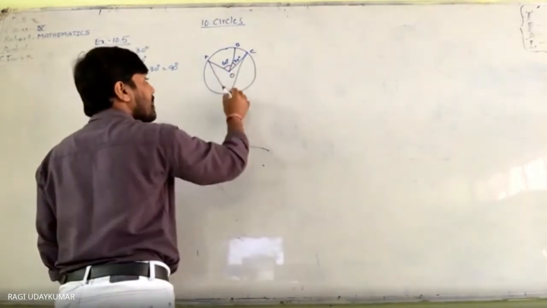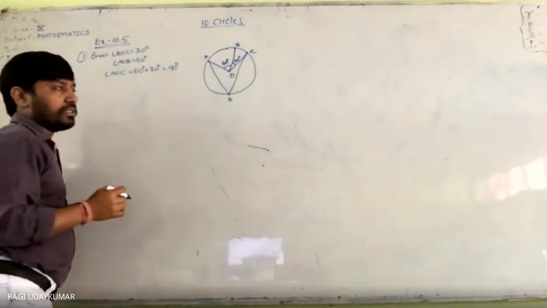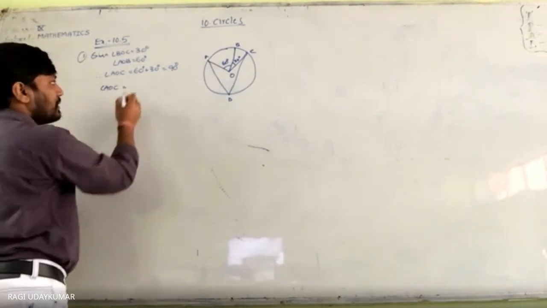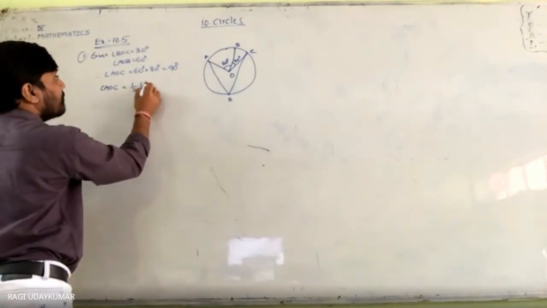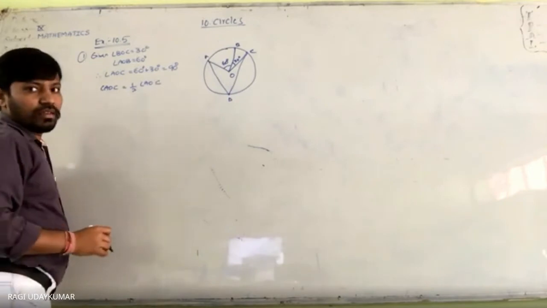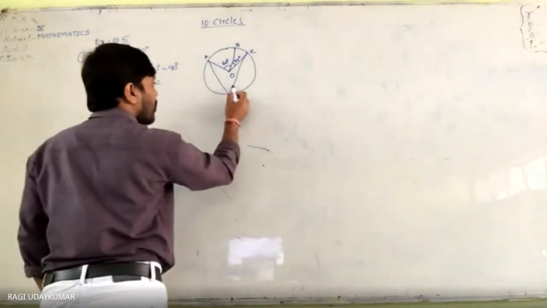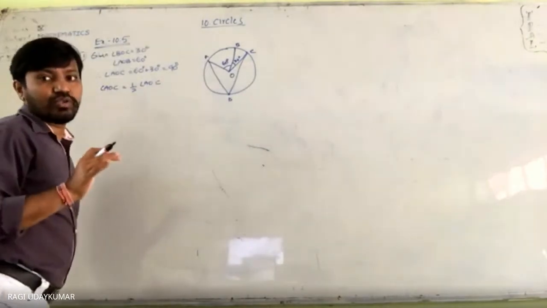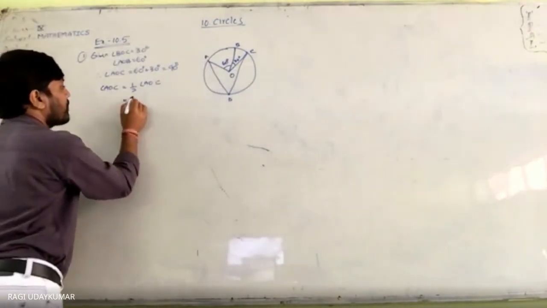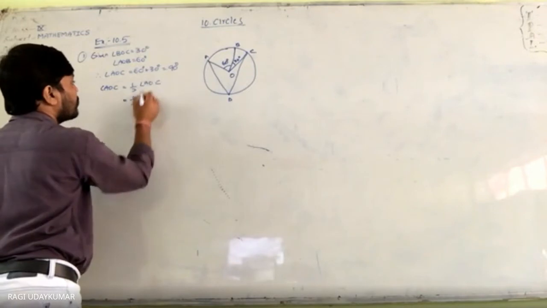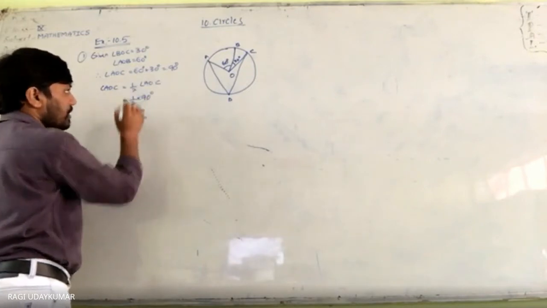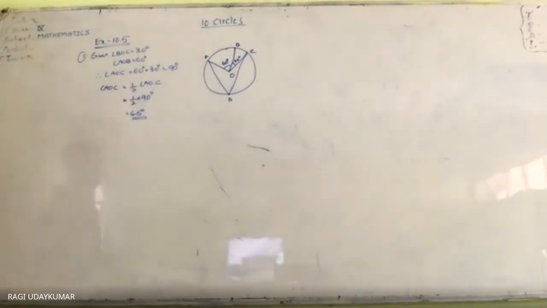This angle is double this one. So angle ABC will be half of angle AOC. This angle will be smaller, it's half of that. Most students get confused. So half of angle AOC, that is 90 degrees, is equal to 45 degrees, which is the answer for that question.